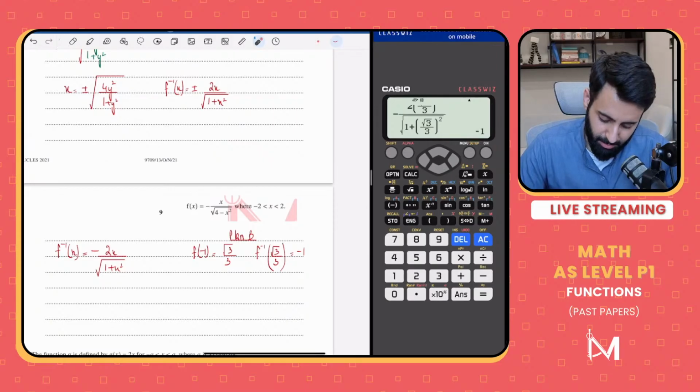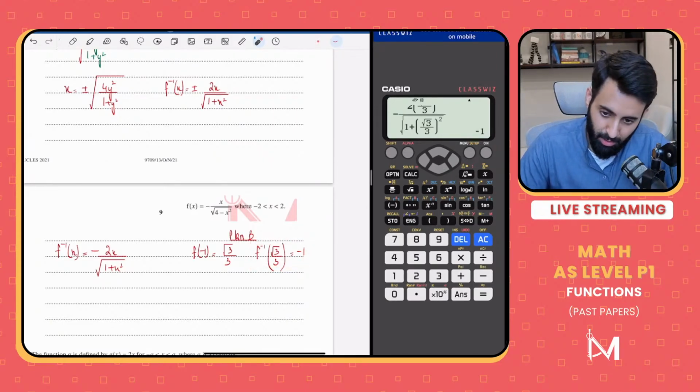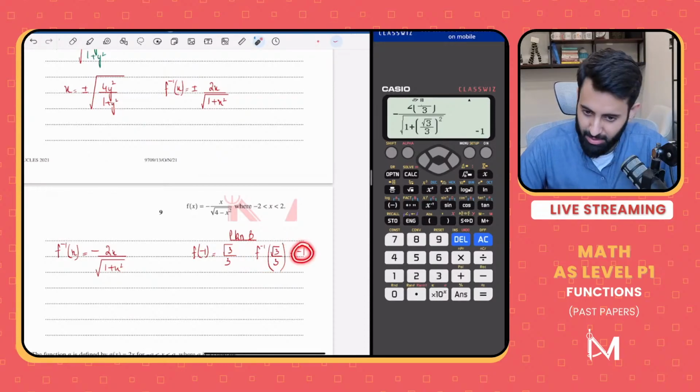Okay, this is what we see in inverses: if we plug the output into the inverse, we get the input back. So what we're doing now is seeing whether it's the plus sign outside the root that gives us -1, or whether it's the minus sign.